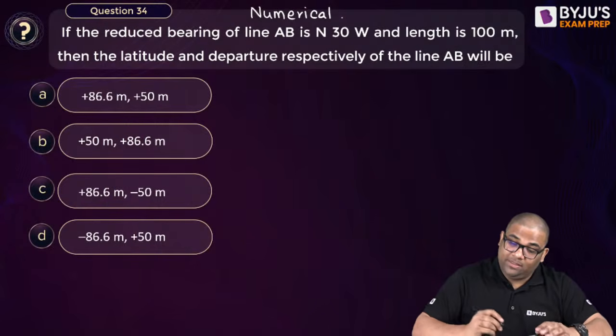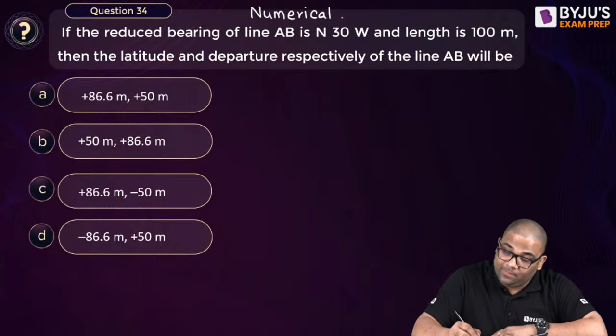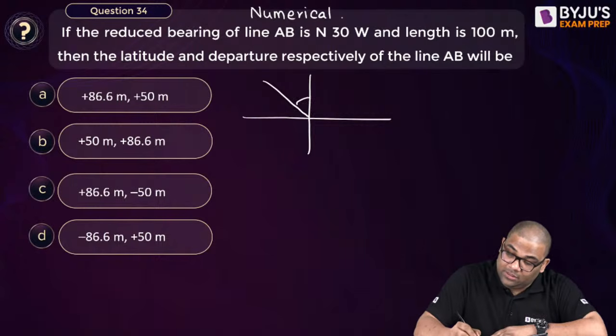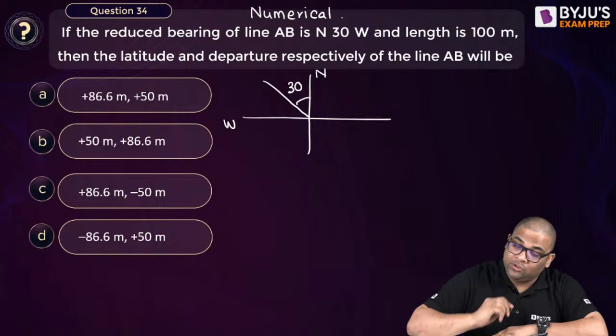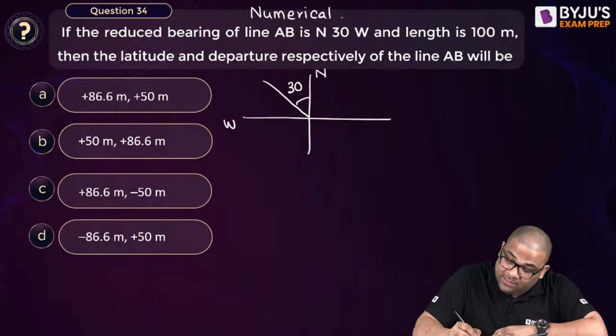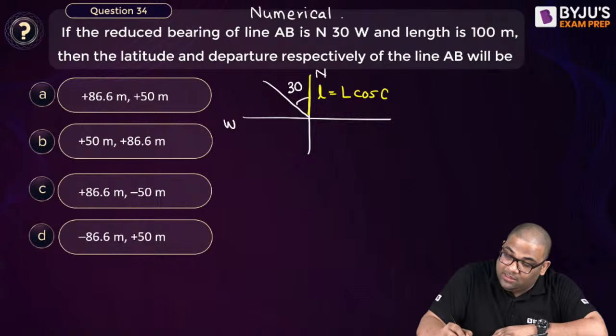Now the reduced bearing of a line AB is north 30 degree west. To find the latitude and departure: latitude is L cos theta, that is 100 into cos 30.